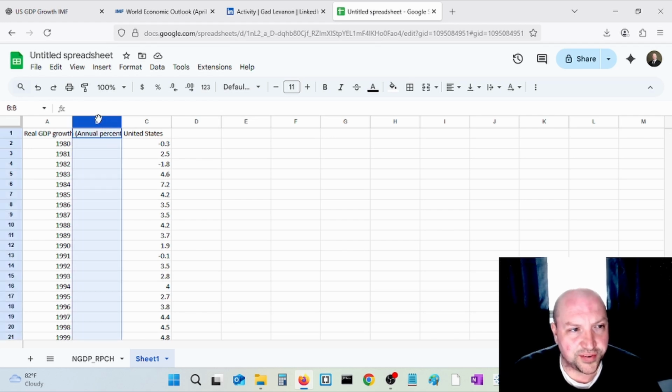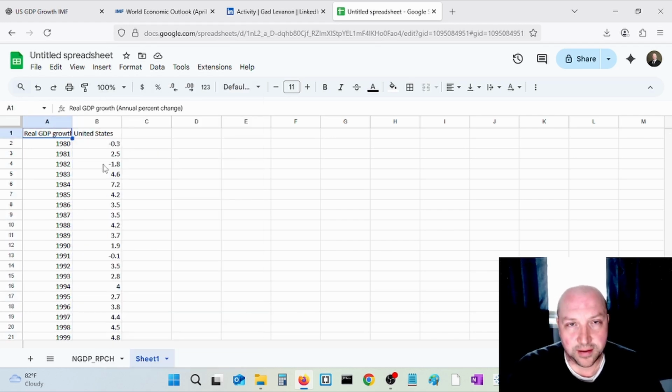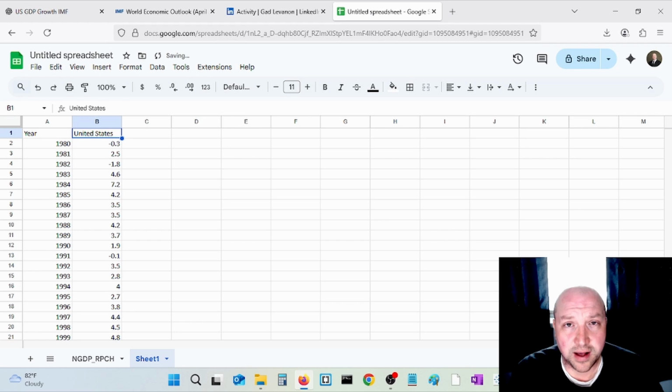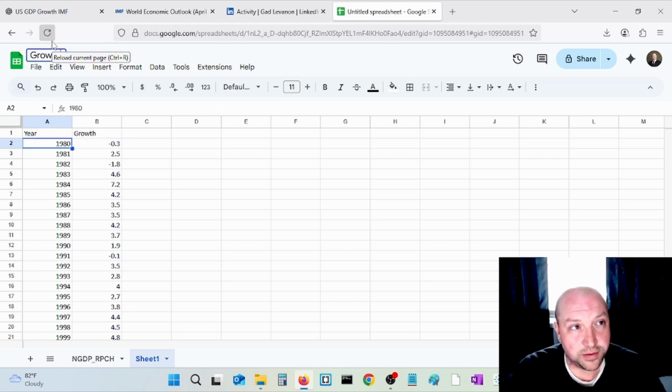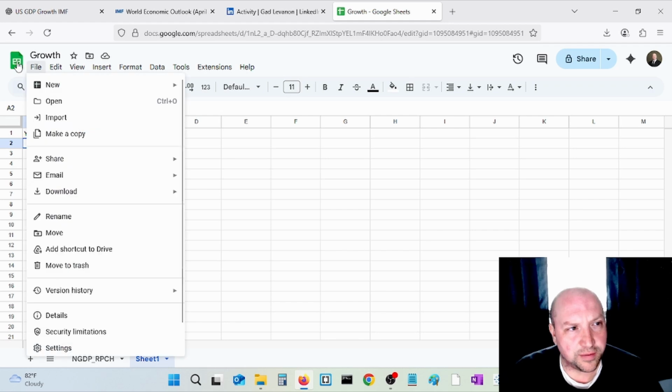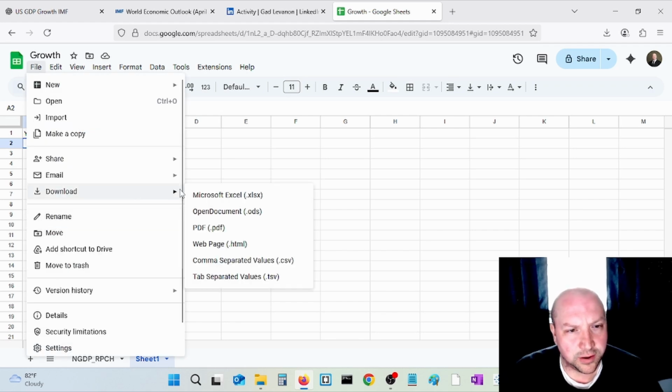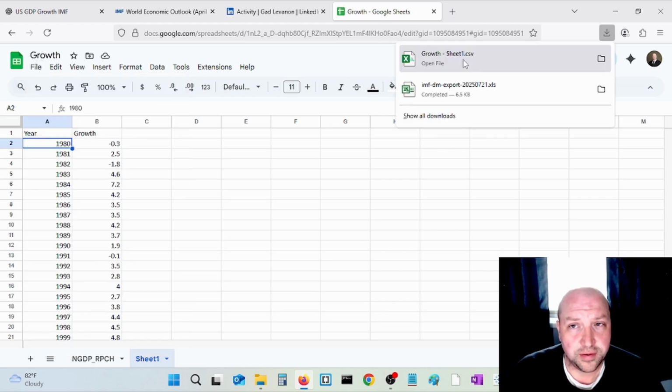Let's go ahead and remove the second column here. Rename column A year, and column B I'll call growth. And let's call this spreadsheet growth. Keep it real simple for this one. Then I'll go to File and Download. We have just one sheet here with 2 variables. Let's use comma separated values, a CSV file. There it is. It's called growth, sheet 1.